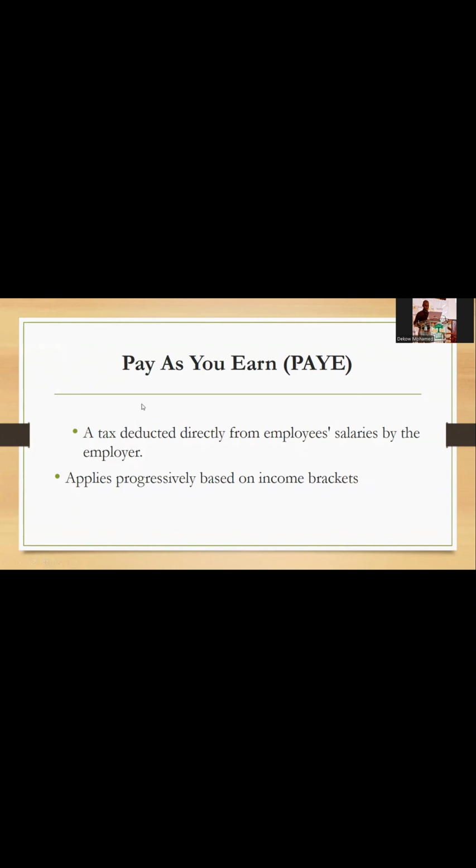Pay As You Earn tax is a tax deducted directly from employees' salaries by the employer. It means it is the employer who deducts that portion.